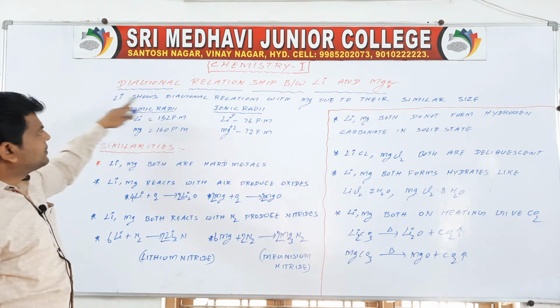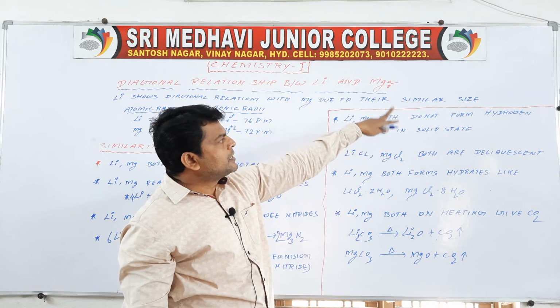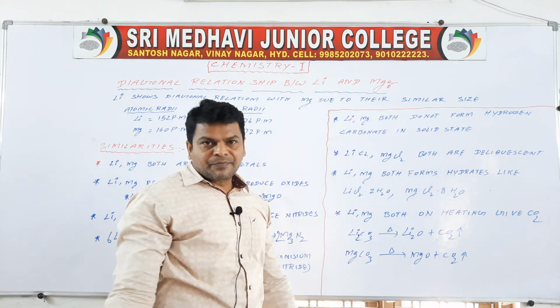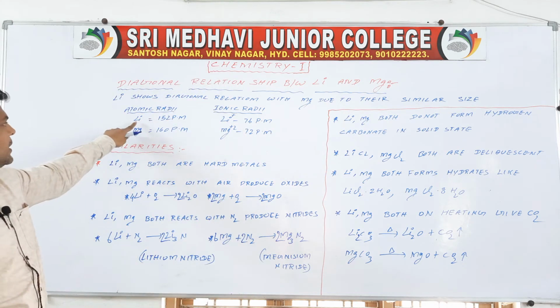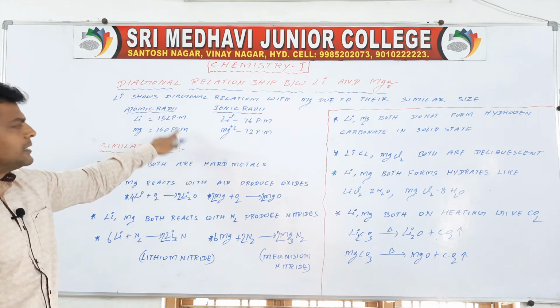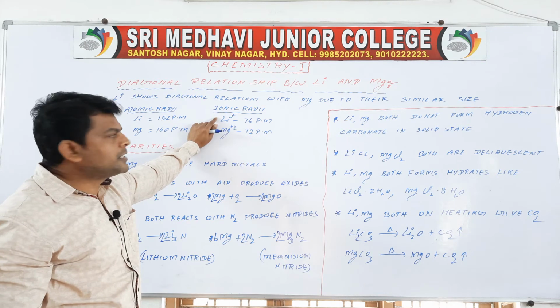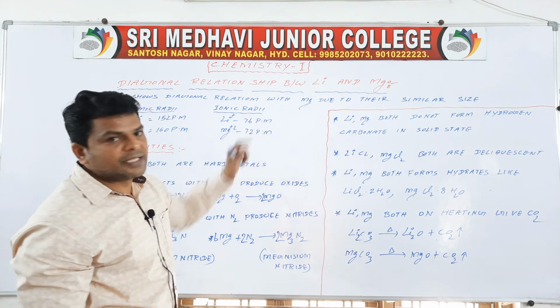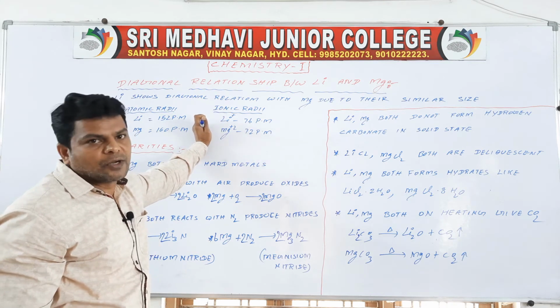Lithium shows a diagonal relationship with magnesium due to their similar size. Atomic radius: Li is 152 picometers, magnesium is 160, nearly the same. Ionic radius: losing one electron, it has 76 picometers; losing 2 electrons, it has 72 picometers.